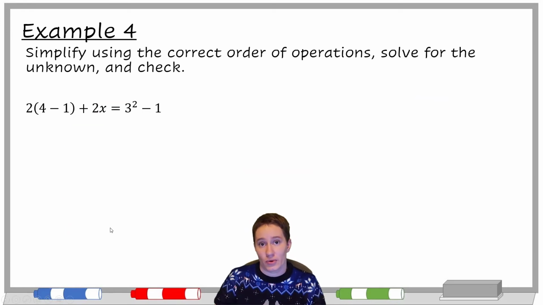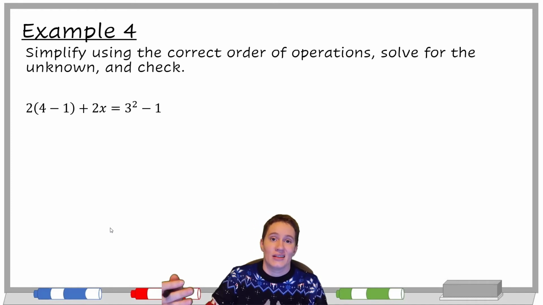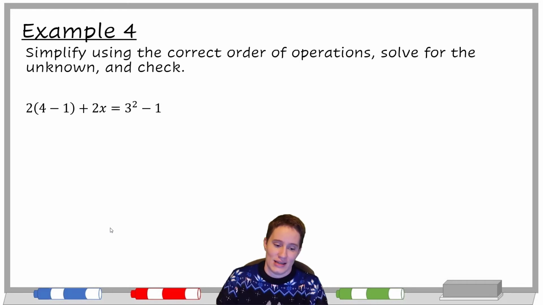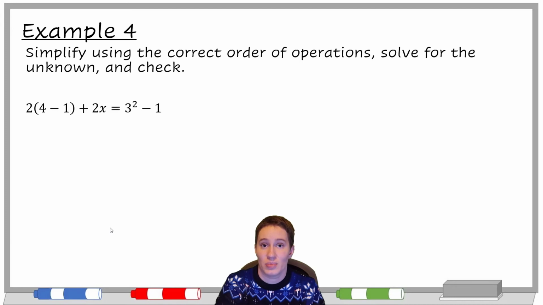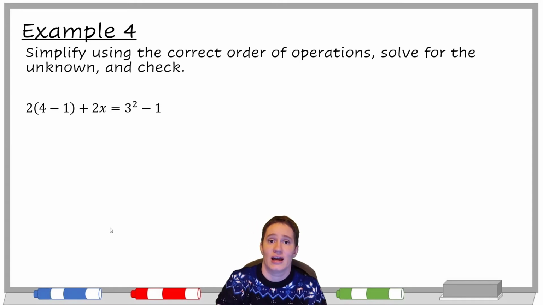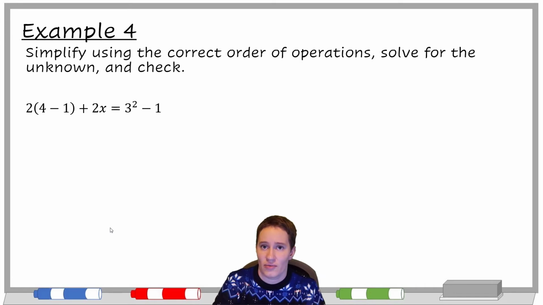Now, aside from just straight up order of operations problems, we're also going to do some more equation solving that involve order of operations. The tough thing about combining those two things is that the order of operations that we know, PEMDAS, is true on either side of what we're doing. So looking at the left side of this equation, there are things I can do with PEMDAS to simplify it, and the same thing on the right. But once we get to the point where we just have like a number and an x on each side, then we kind of switch our order of operations to solve, right? So let's take a look at how that works.